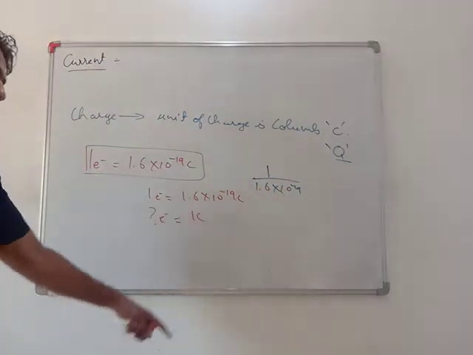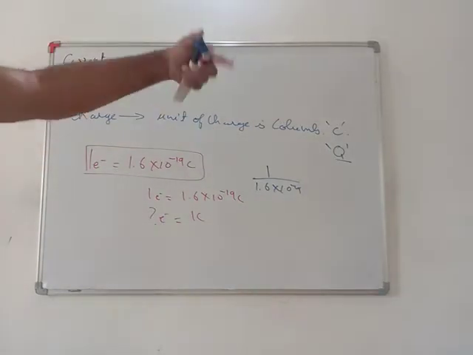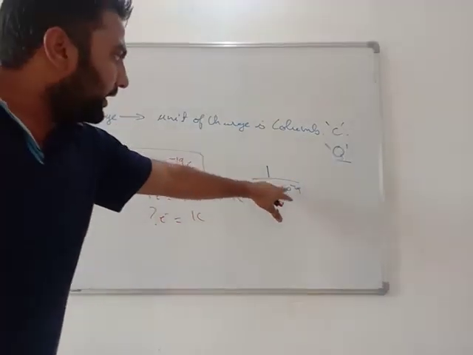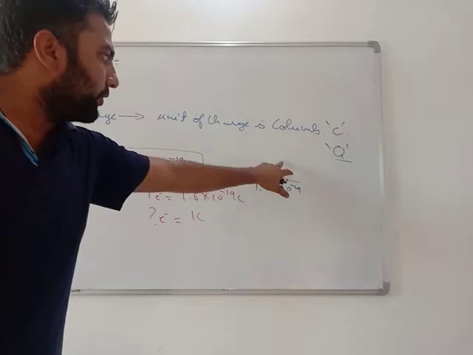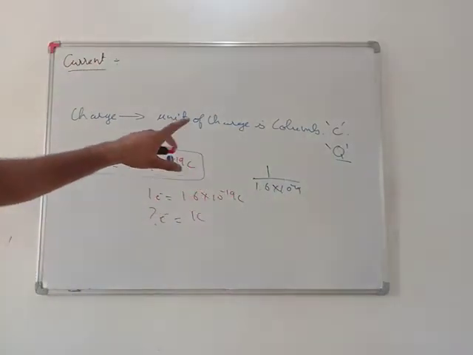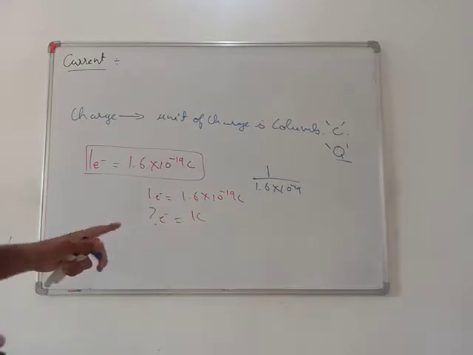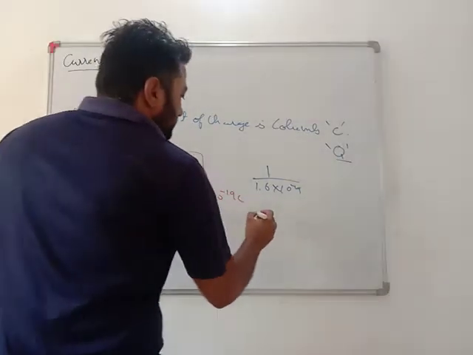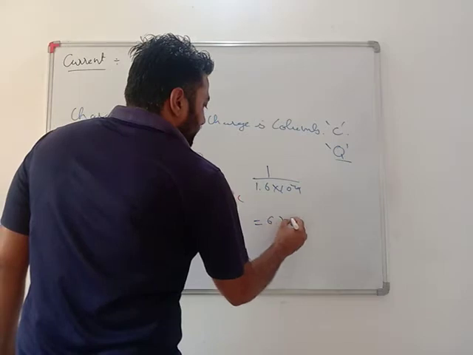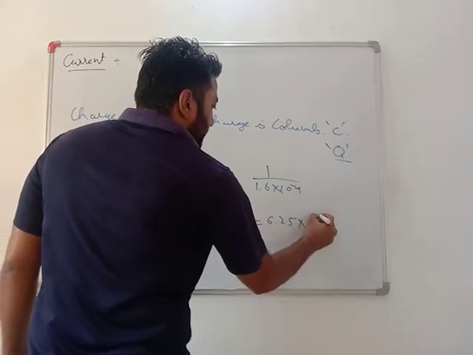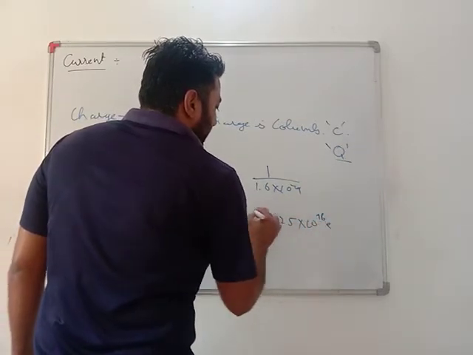The minus 19 will come to the numerator and become positive, and then dividing 1 by 1.6, what we get is 6.25 into 10 raised to the power 18 electrons.